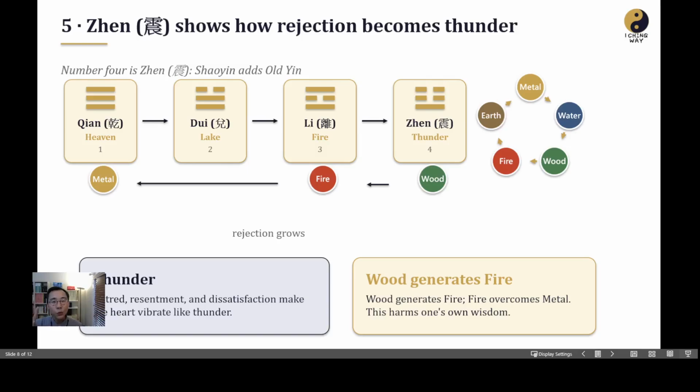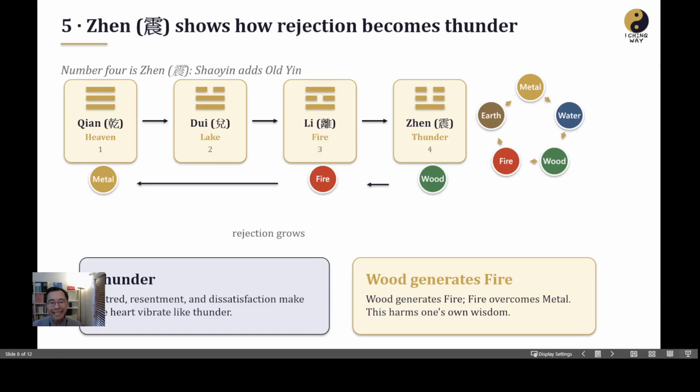We have two yin on the top, and one yang at the bottom. So that one yang needs a lot of effort to break through. When it finally breaks through, pushing away all of the yin, all the negative, there is tons of sound, right? A lot of sound shows up. So that is the thunder. So it represents the sound.